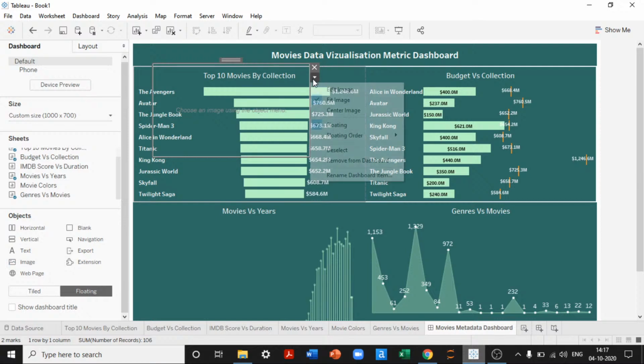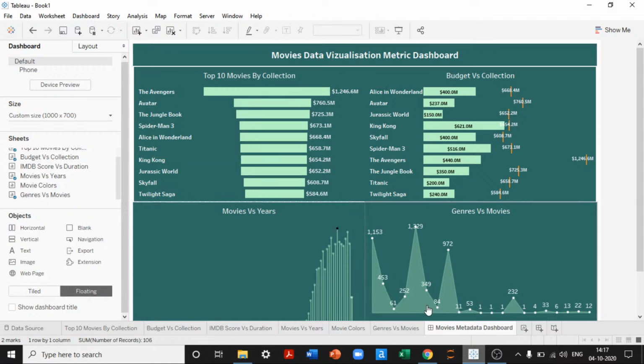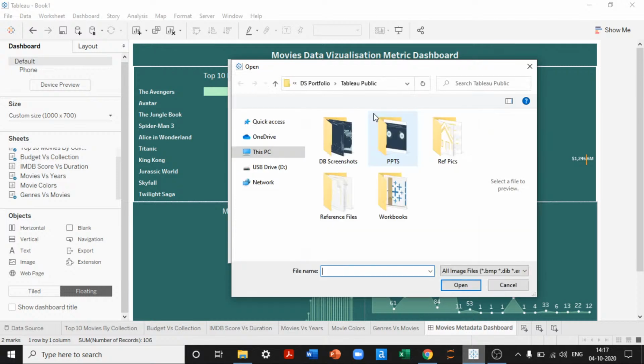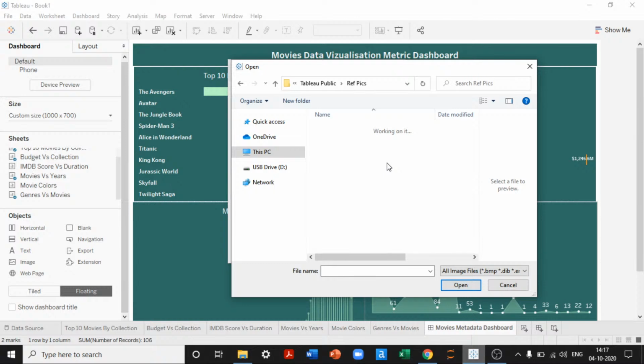Let me show you. From the reference pics, I can pick whatever images I want in this visualization.